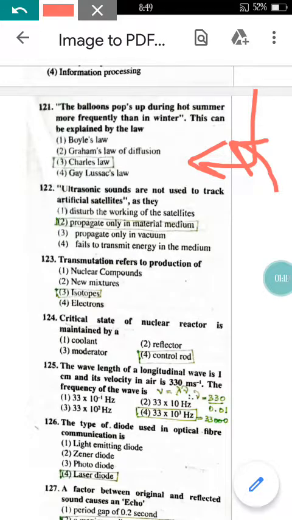Go through the statement of each law. It is available in the 10th standard science reader. Just go through it once.